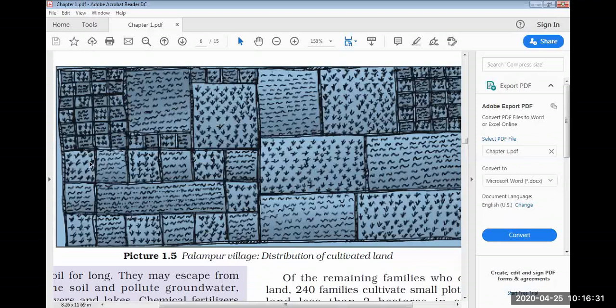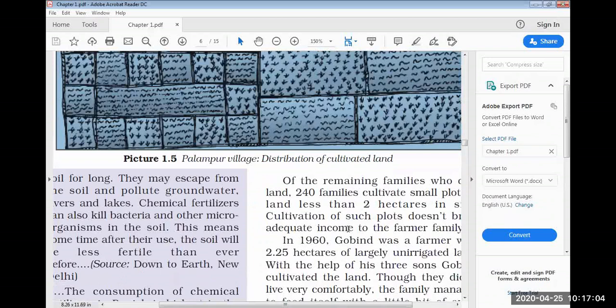Just see. This particular part, they come in middle-sized farmers. And this one, less than 2 hectares of land, they are coming in small farmers. So middle farmers also have less than 2 hectares and they are having very small, so they come in small farmers. Correct? And the other one, they are coming in large farmers. So these are the people who will be providing jobs to the 150 landless people and to the small scale farmers also.